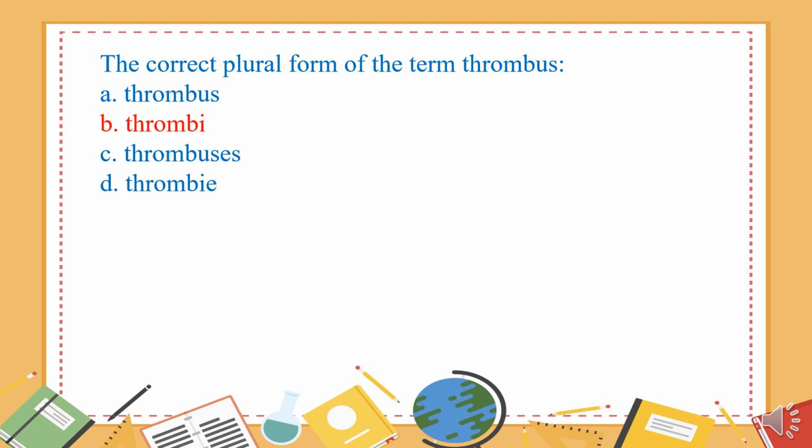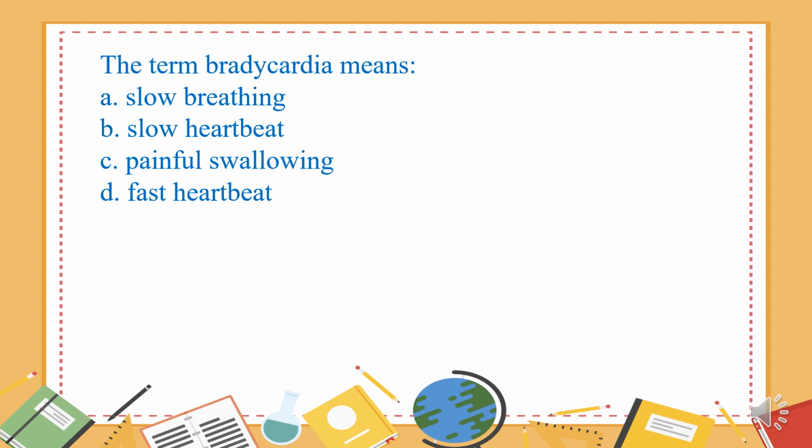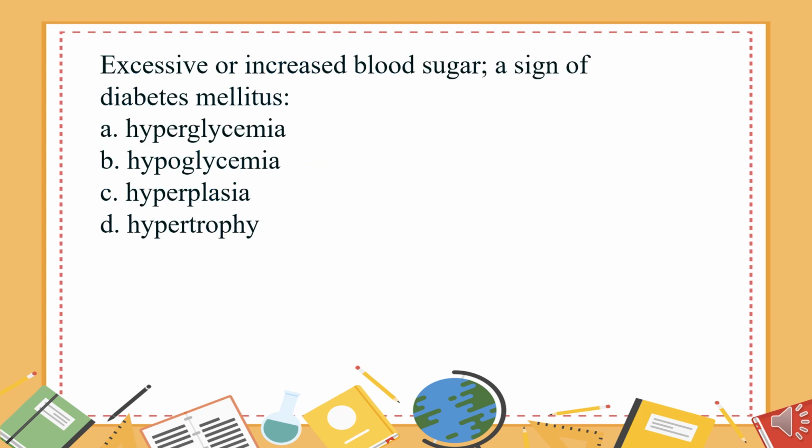Thrombi. The term bradycardia means A. Slow breathing. B. Slow heartbeat. C. Painful swallowing. D. Fast heartbeat. The answer is B. Slow heartbeat. Excessive or increased blood sugar, a sign of diabetes mellitus: A. Hyperglycemia. B. Hypoglycemia. C. Hyperplasia. D. Hypertrophy. The answer is A.